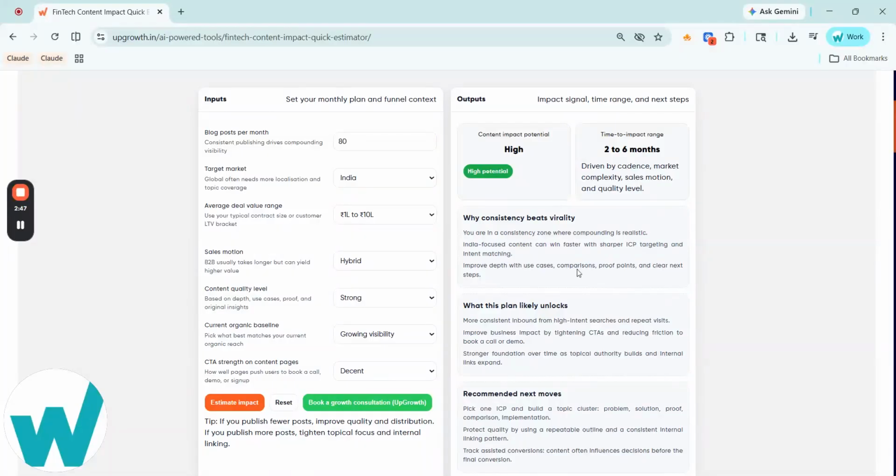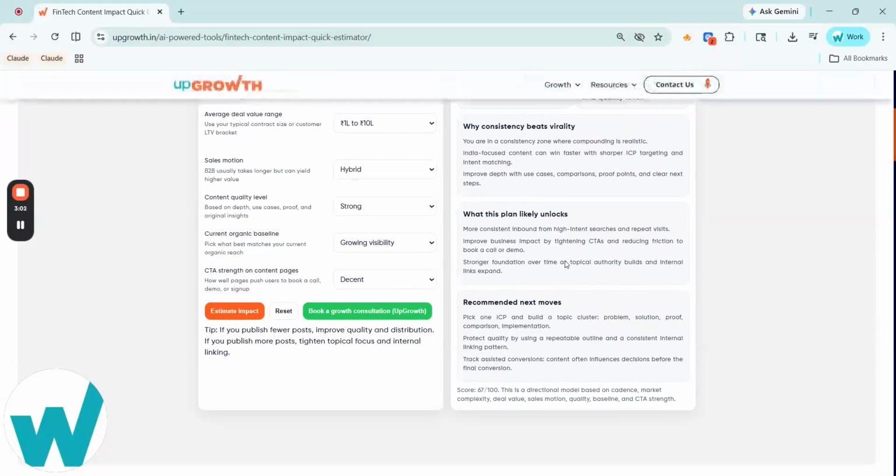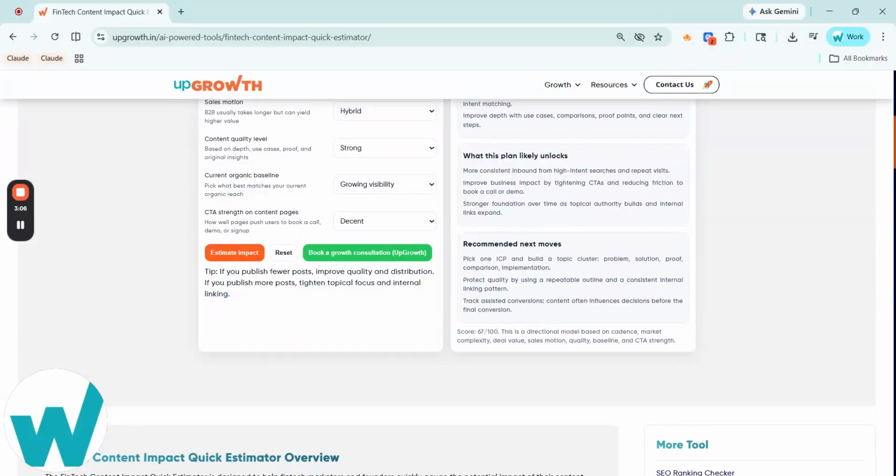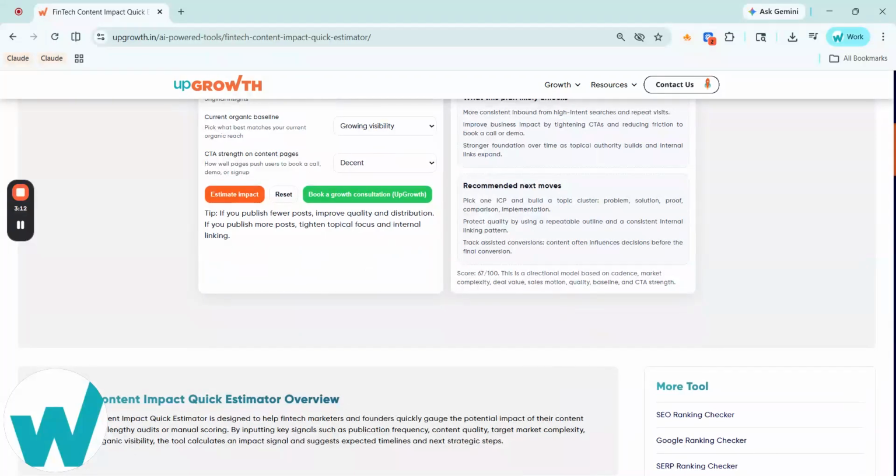So on the right hand side, on the result section, it shows you content impact potential, whether that is low, medium, or high, along with the time to impact range, so you know roughly when results can be expected. Below you get a breakdown of what your current plan is likely to unlock and a set of recommended next moves that is specific to your inputs and not generic advice. And here the score at the bottom gives you a directional number out of 100 based on all 7 factors combined.